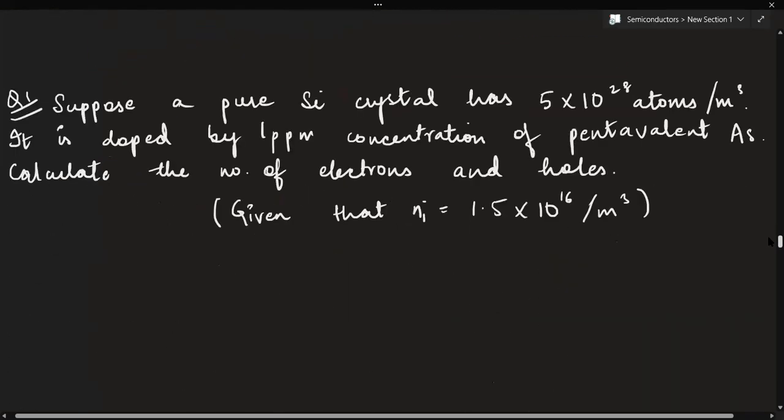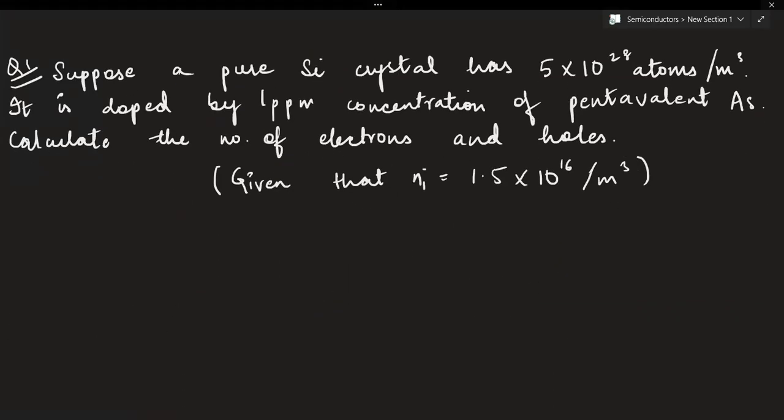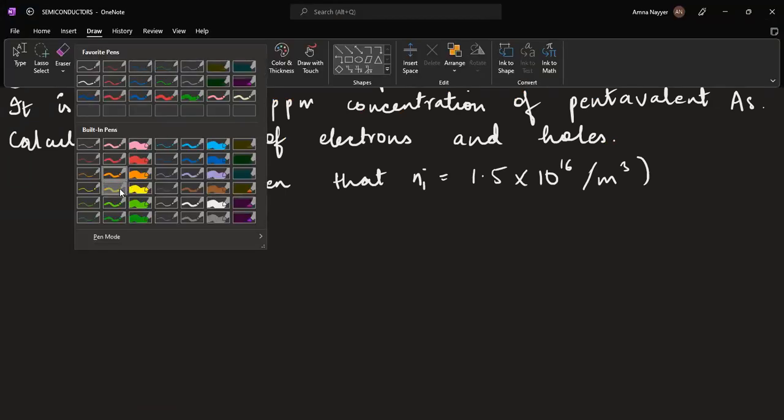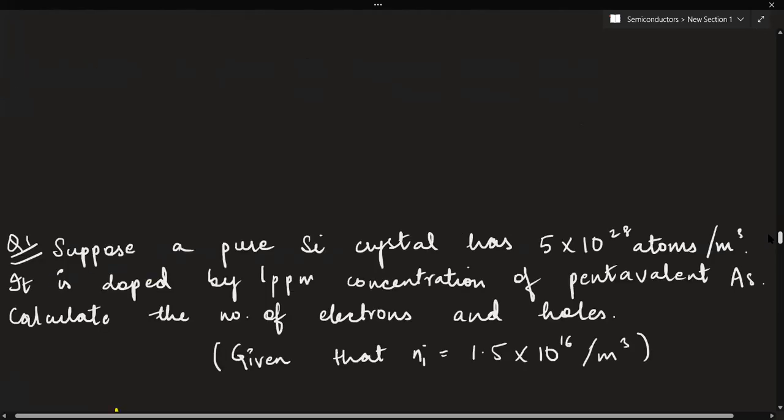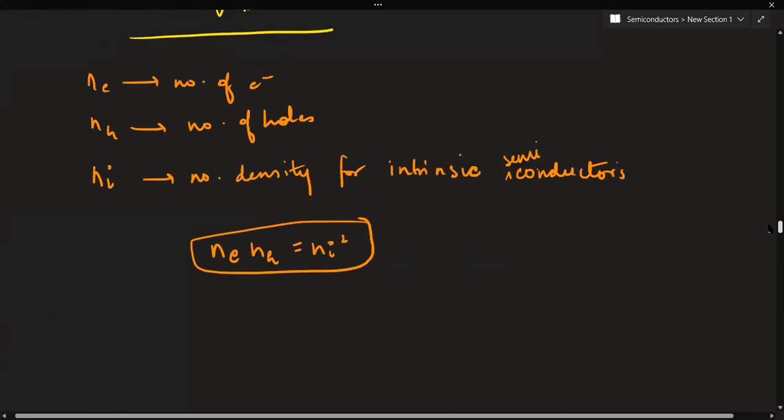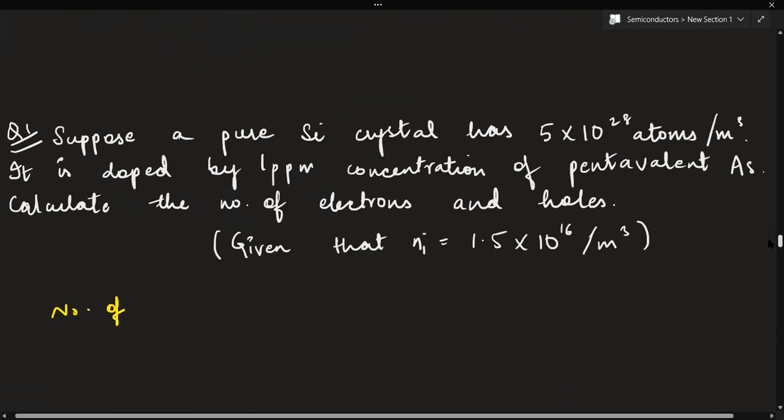Now, based on this, we have one numerical. Suppose a pure crystal has 5 into 10 to the power 28 atoms per meter cube. Ma'am, is that relation only valid for p-type semiconductors or for both? For both. This is just a relation, an important equation of semiconductors. It implies that for an n-type semiconductor, Ne is necessarily greater than Ni. It just represents this relation.